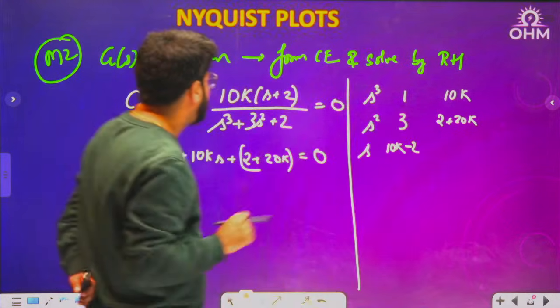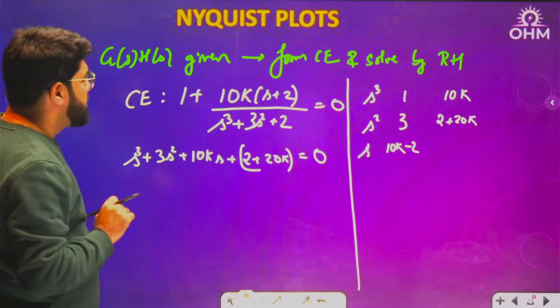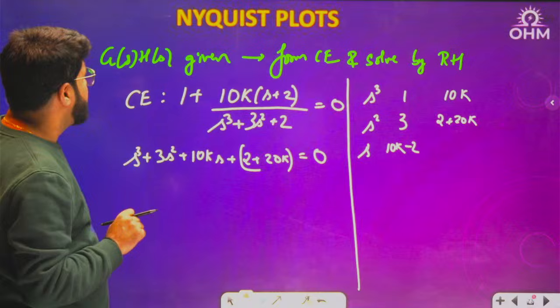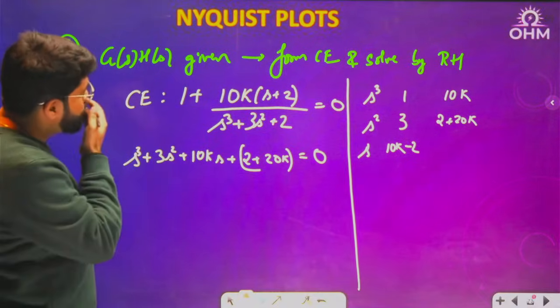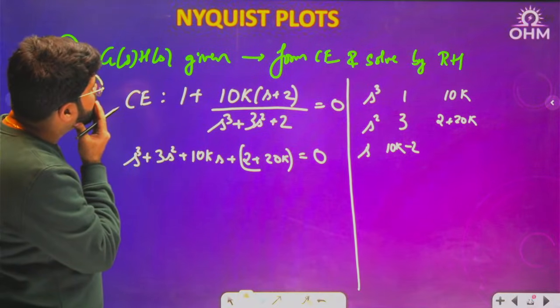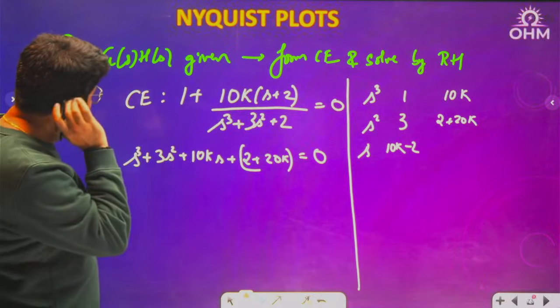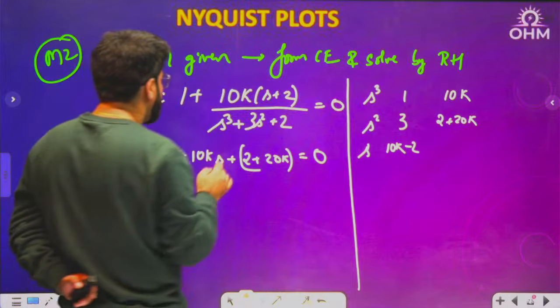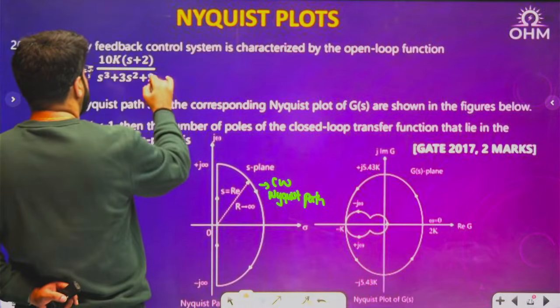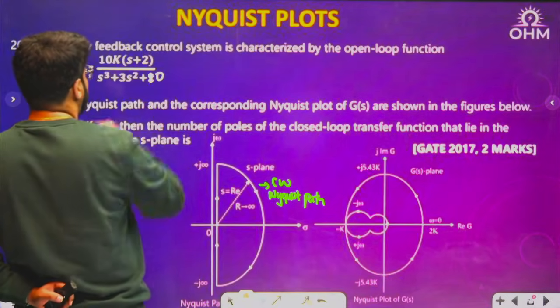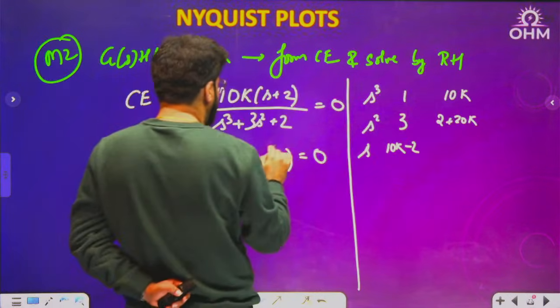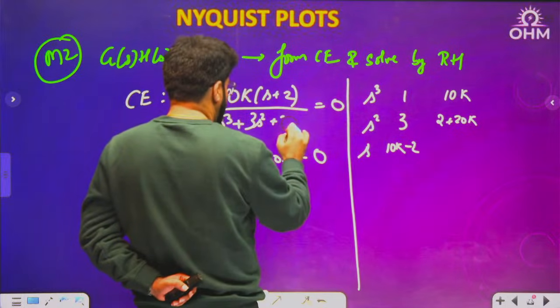I am 100% sure there is some typo in the question. 30k minus 20k, 10k minus 20, then it should be... actually I think this is plus 10 only. This is not 2, this should be 10. The 2 is in the numerator; this should be 10. There was a typo in this question.